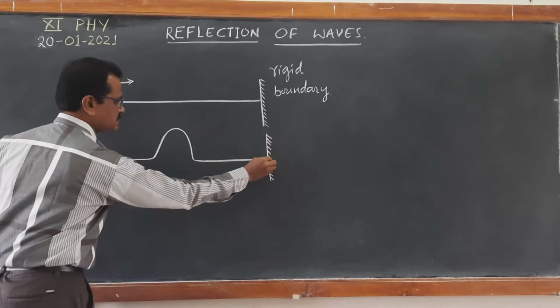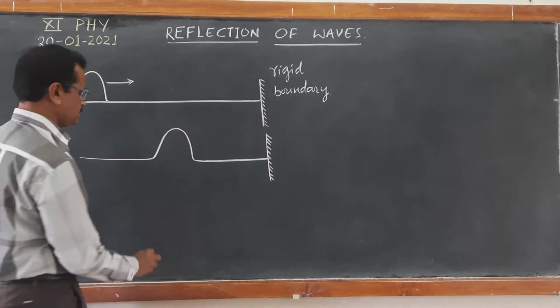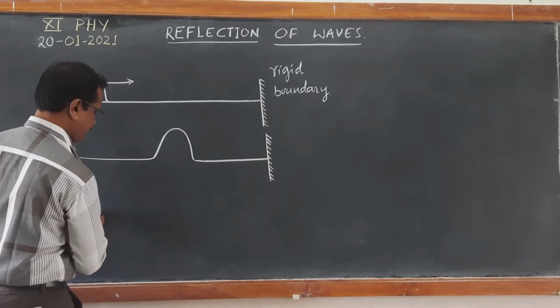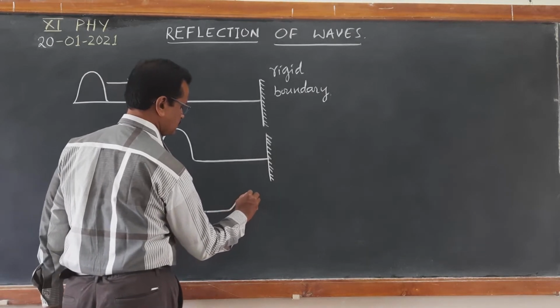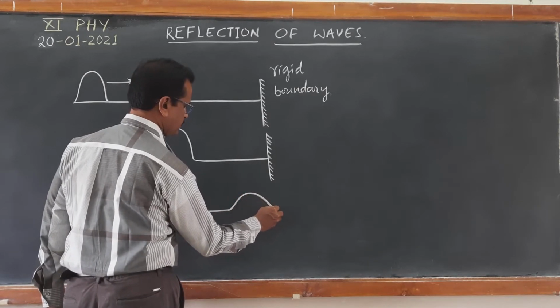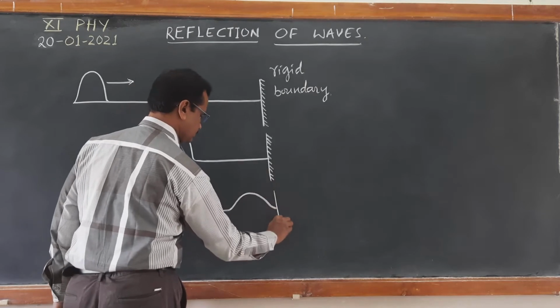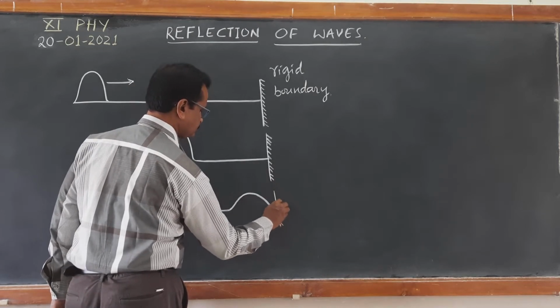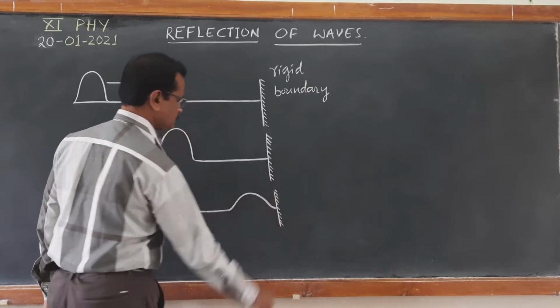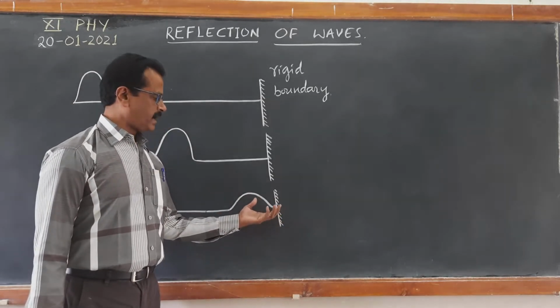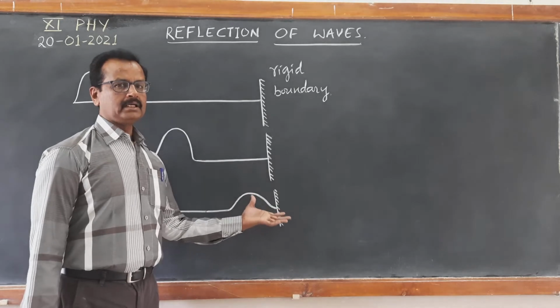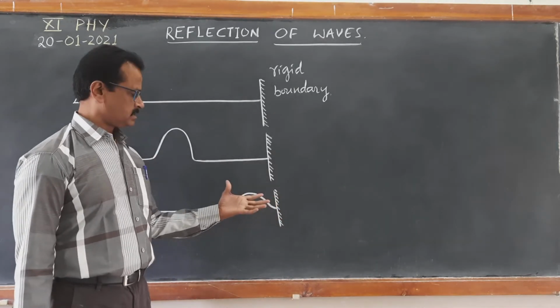When the pulse reaches this rigid boundary, what happens? That is the interesting thing. The rigid boundary, as the term itself suggests, doesn't have any particle to undergo oscillations.